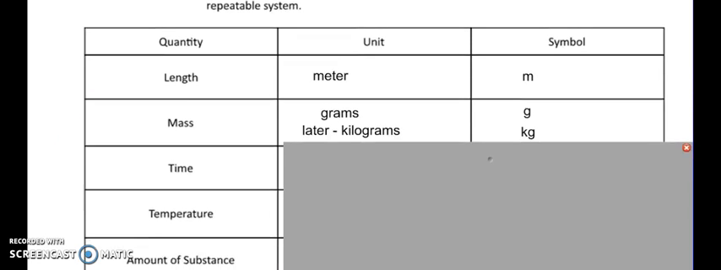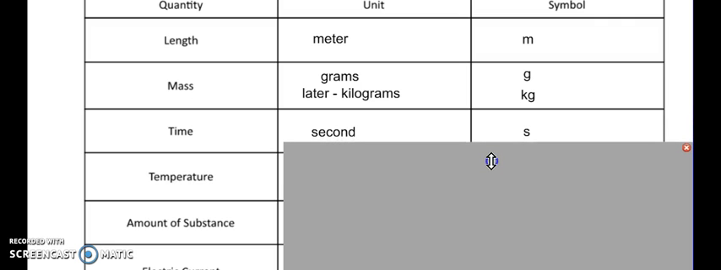Time was defined as a second, and it still is today. However, it is more defined by the radiation of a cesium atom, and I really don't know what that is, but they still use a second, same second we have today.